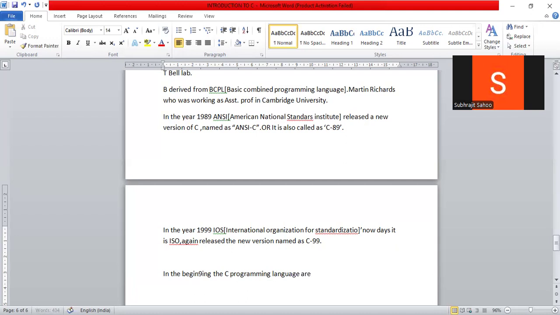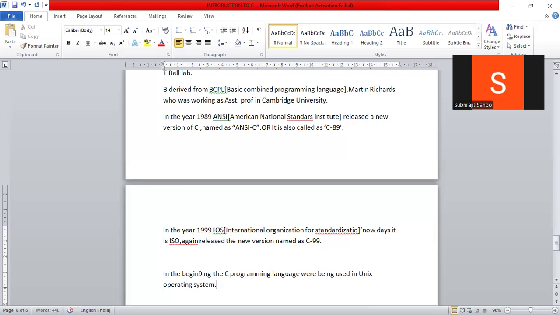Language are being used, where were being used in the Unix operating system. Already I have told about the operating system in the introduction to C. There are several operating systems: Unix, Linux, Mac OS. In our mobile we are using Android operating system, and Windows operating system is most familiar nowadays. Everybody is using it. So one of the operating systems is Unix.